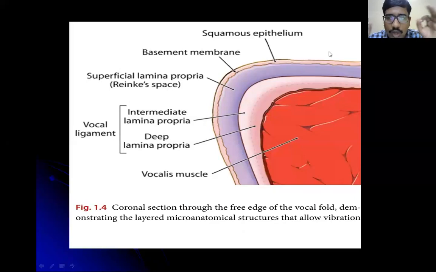GI malignancies like carcinoma esophagus, carcinoma stomach, carcinoma ascending colon, transverse colon, descending colon, and up to rectum, the metastasis is to liver.